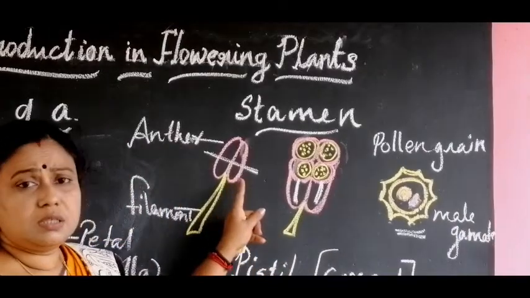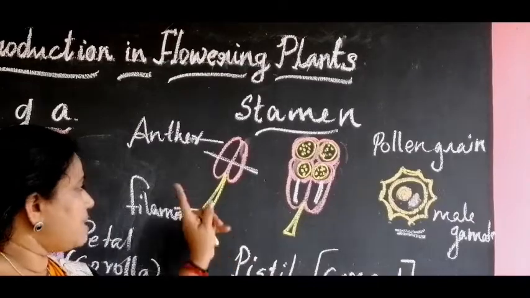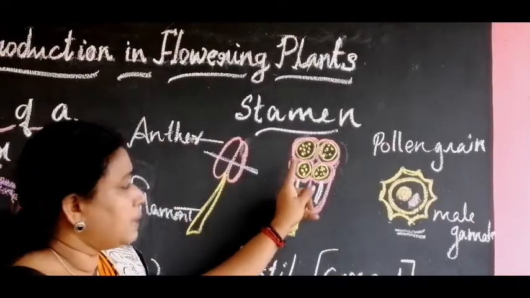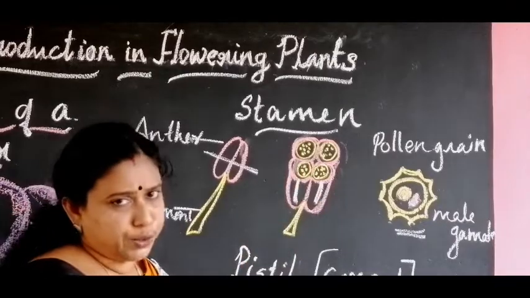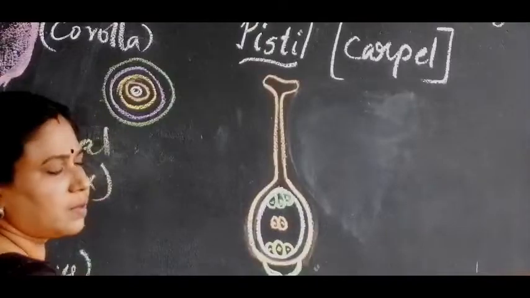So the male reproductive structure is called the stamen. It consists of two parts, the filament and an anther. Inside the anther there are pollen sacs in which the pollen grains or male gametes are produced. That is about the male reproductive structure.